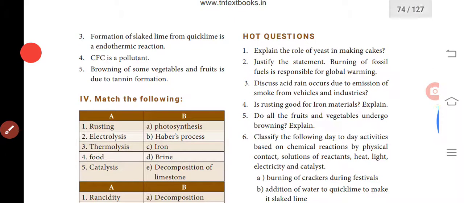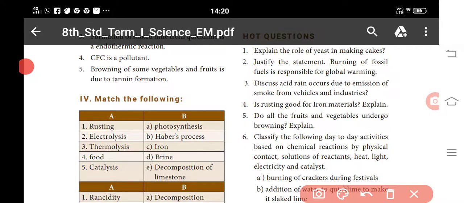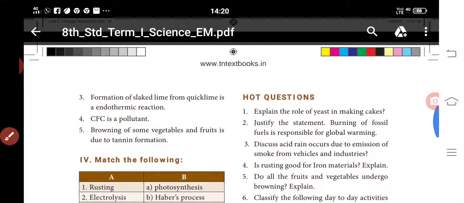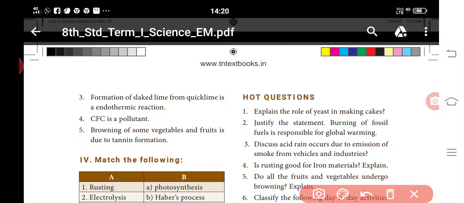Next one, formation of slaked lime from quicklime is an endothermic reaction. False, it is an exothermic reaction. CFC is a pollutant. Yes, true. Browning of some vegetables and fruits is due to tannin formation. No, it is melanin formation.